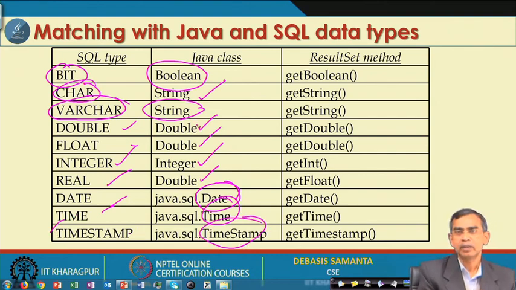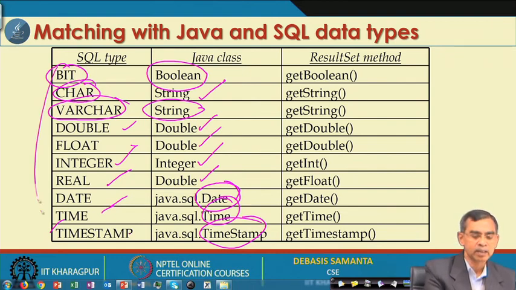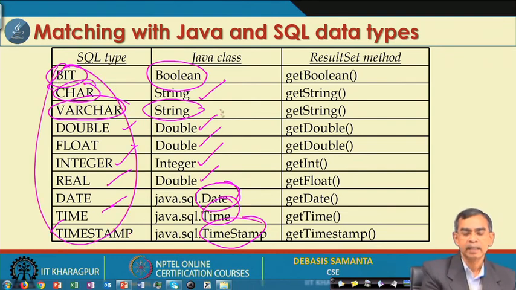So, you have to match these whenever a result set is obtained. They can have this kind of data type from the SQL side, and whenever you receive from your application side, these are the data types.